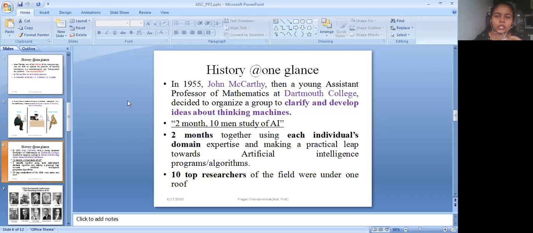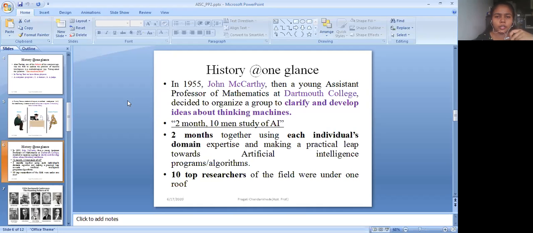You can say that Dartmouth College was where the conference was held. This is the birthplace of artificial intelligence. For 2 months together, using each individual's domain expertise, they made a practical leap toward artificial intelligence programming or algorithms. There were top 10 researchers involved in this process to understand the various concepts. Some were mathematicians, some were computer experts.